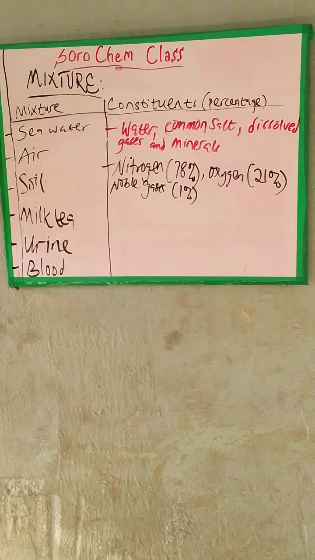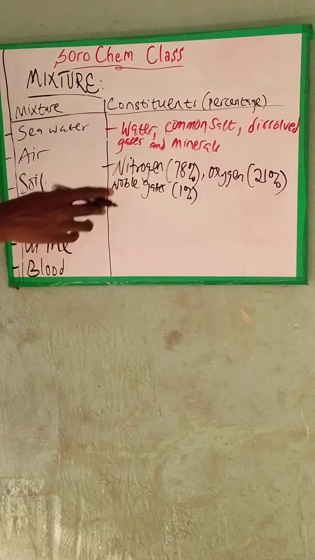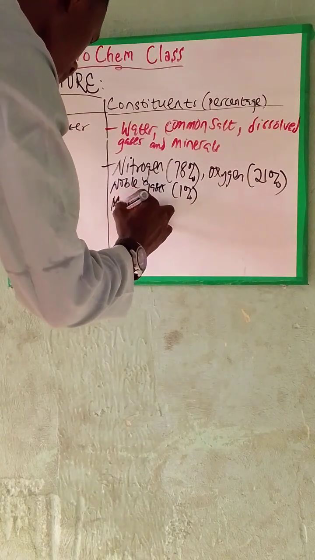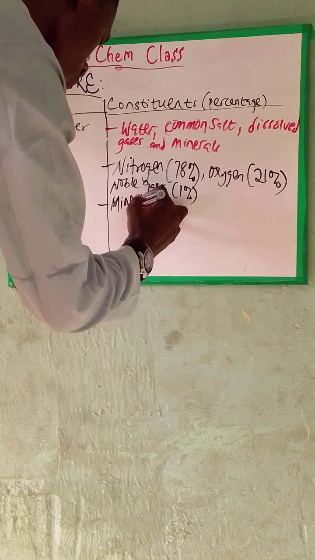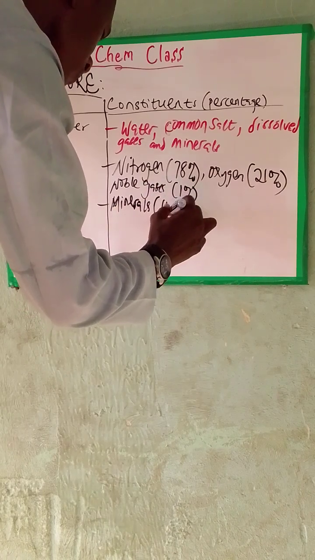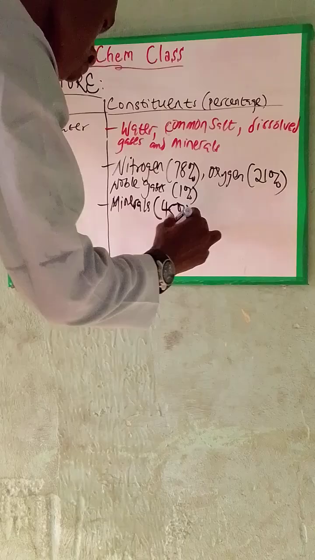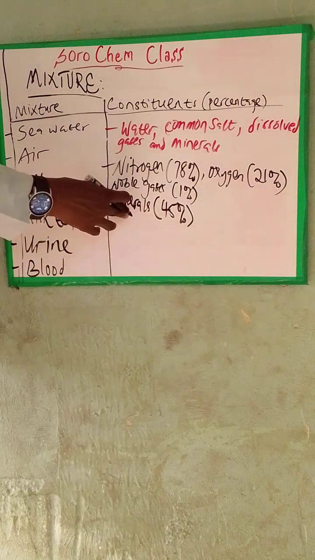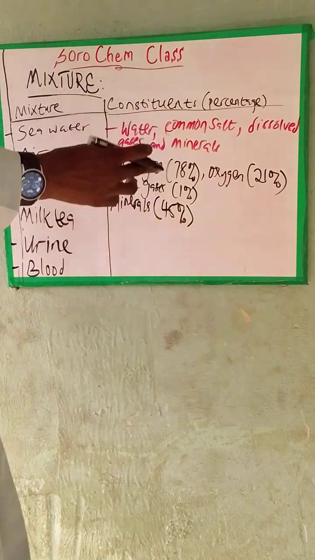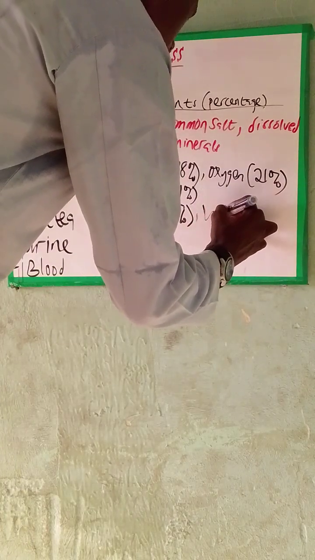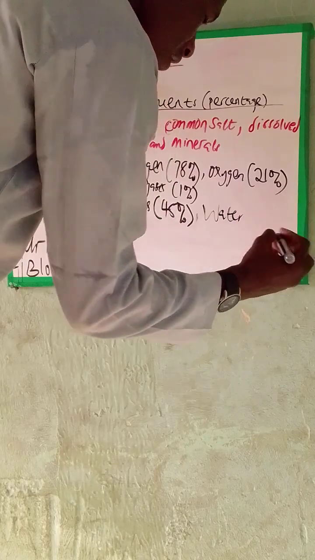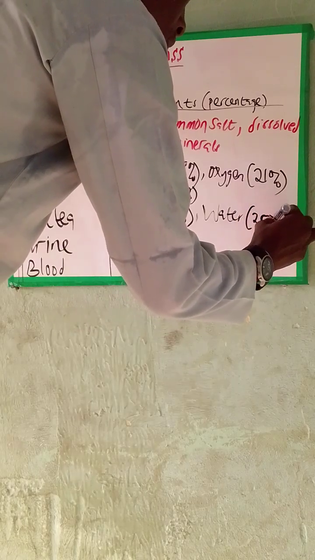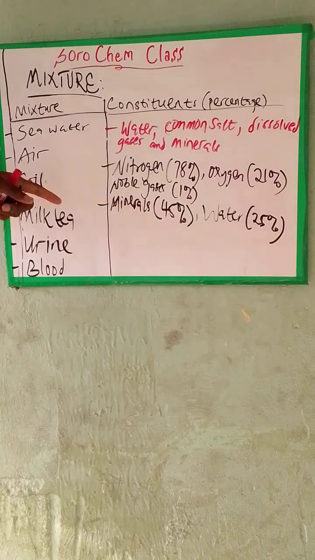Also, soil. The main substance present in soil is minerals, almost 45% of a soil. It also entails water, approximately 25% of water in the soil.